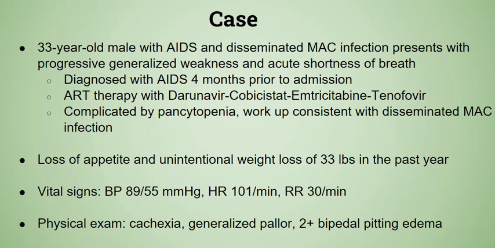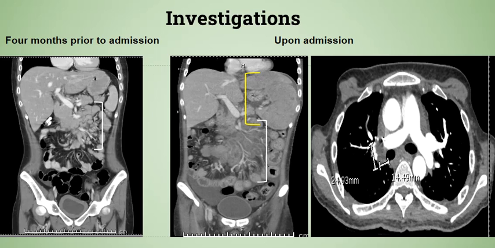Initial investigation showed a viral load of 30, CD4 count of 141, hemoglobin of 5.6, white count of 21.3, and a normal platelet count. Chest X-ray showed mild retrocardiac opacities. And as you can see here, the first picture shows us the CT abdomen that was done 4 months prior to admission, showing extensive mesenteric lymphadenopathy.